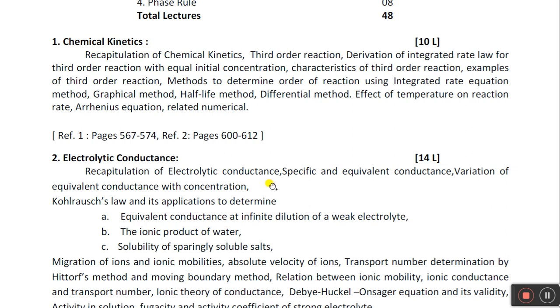So the migration of ions gives the current. How are ions migrated in the solution? It is given by the Kohlrausch law. That is an important law. It is about the migration of the ions in an electrolytic cell.